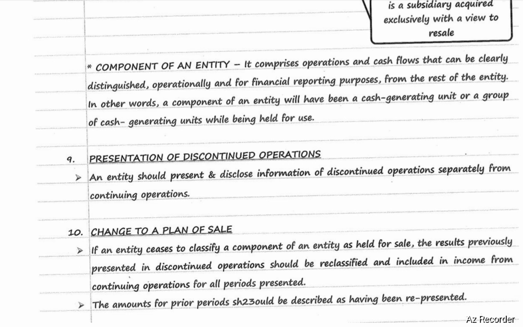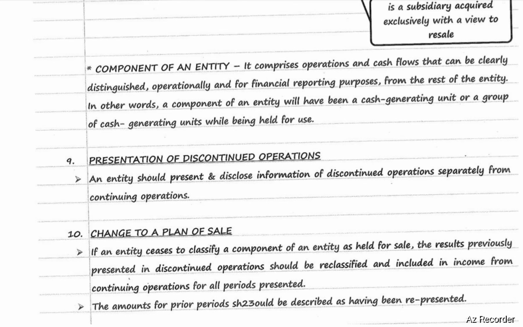The amounts for prior periods should be described as having been re-presented. So, if a component ceases to be classified as held for sale, previous results should be reclassified and included in continuing operations for all periods. The previous period amounts should be described as re-presented amounts. This should be done in case of a change to a plan of sale.